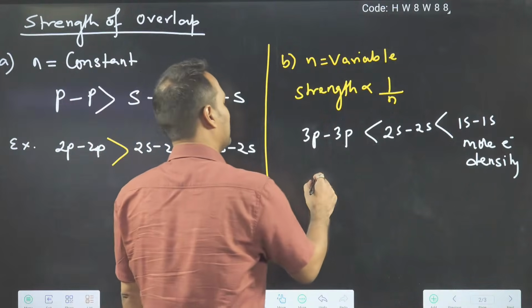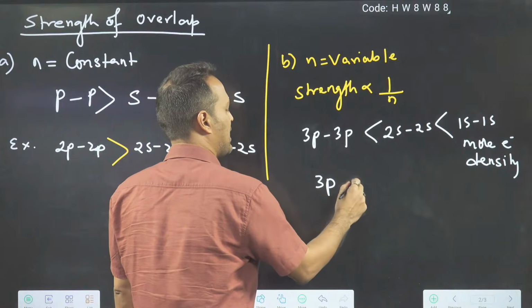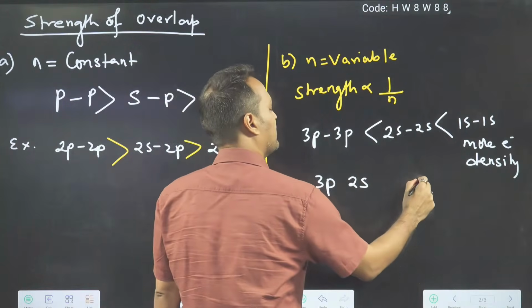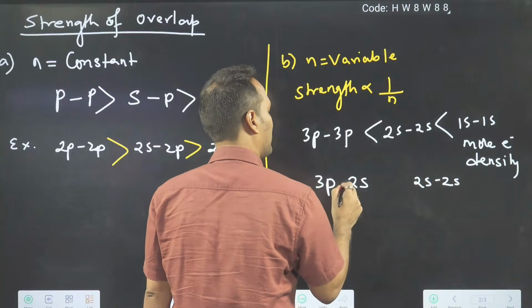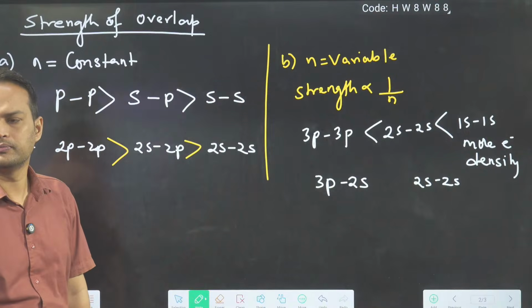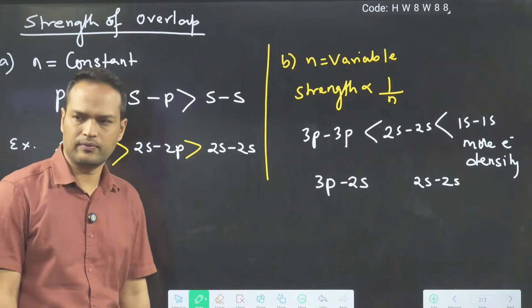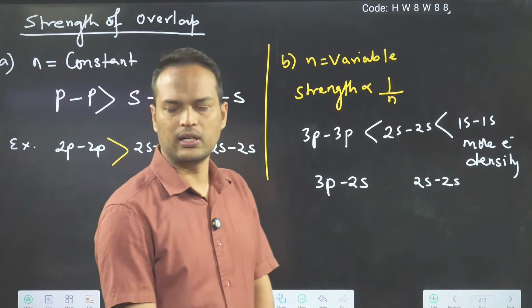Then some people will say, sir, suppose there is 3s, 3p, and here we have 2s, and then we have 2s and we have 2s. Then who will have better overlap? First one or second one? You have to tell this.